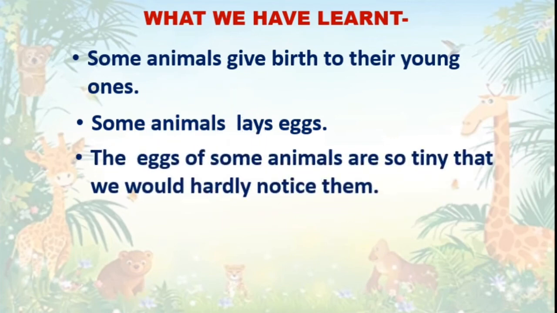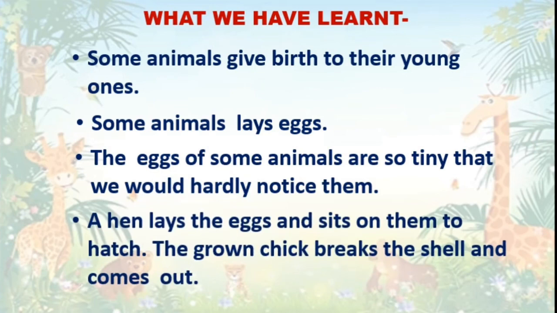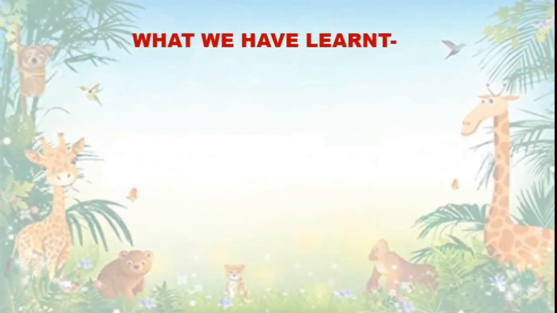The eggs of some animals are so tiny that we would hardly notice them. Example, fish, fly, mosquitoes, etc. Their eggs are so tiny. A hen lays her eggs and sits on them to hatch. The grown chick breaks the shell and comes out from the egg.